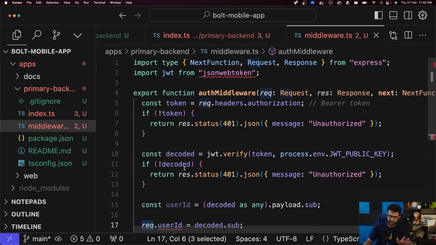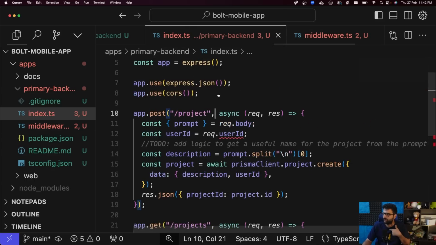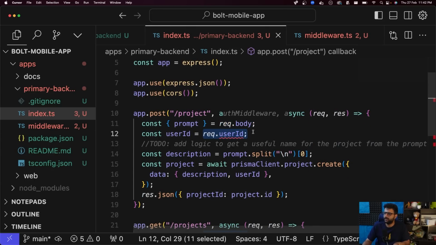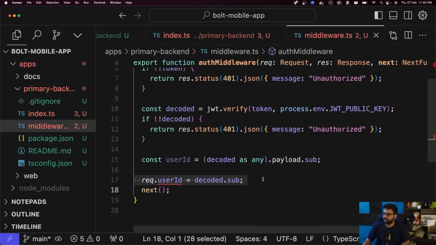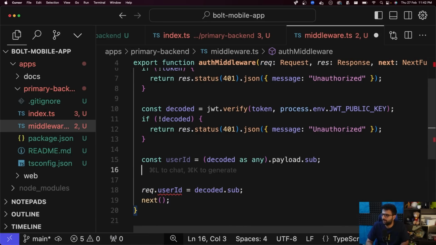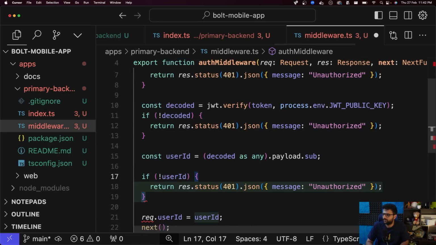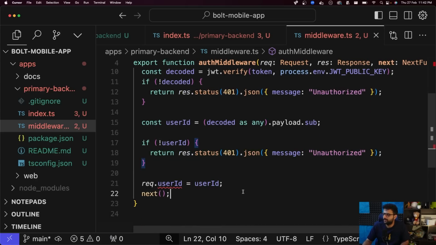This is standard Express stuff if you've already done it, so I'm not taking you through it again, but this request object is what you override if you're ever using middlewares, which is what we are doing. We are going to very soon introduce a middleware here, and here we're accessing req.userId. Here we'll be setting req.userId, which is exactly what's done over here. So user ID is this. Let's add another check: if not user ID, then also return 401. And of course, other than that, req.userId is user ID.